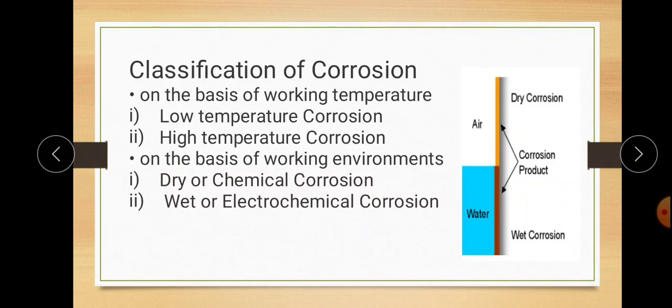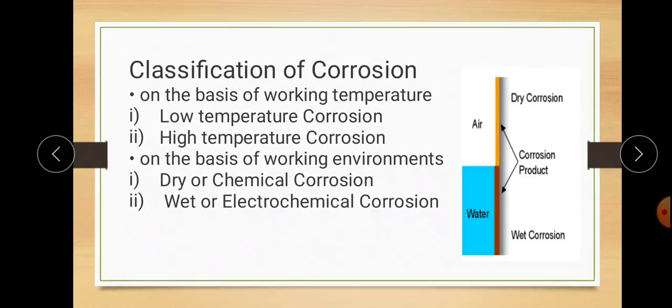But when we consider wet or electrochemical corrosion, in this case the anode and cathode are generated, and because of the flow of electrons, meaning oxidation and reduction occur, the anode gets corroded because of the presence of the cathode, electrolyte and electric flow.